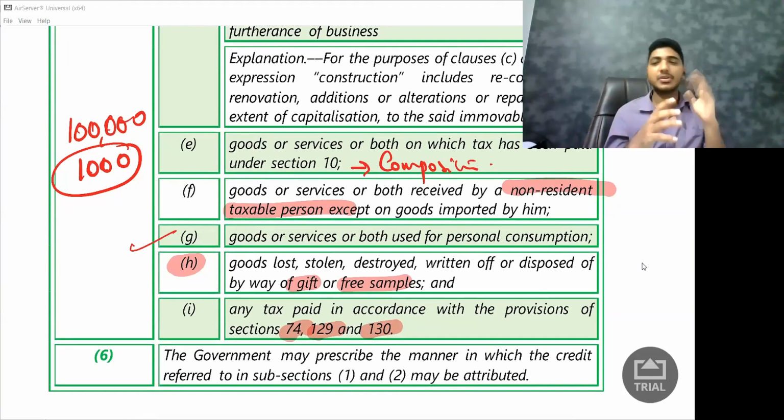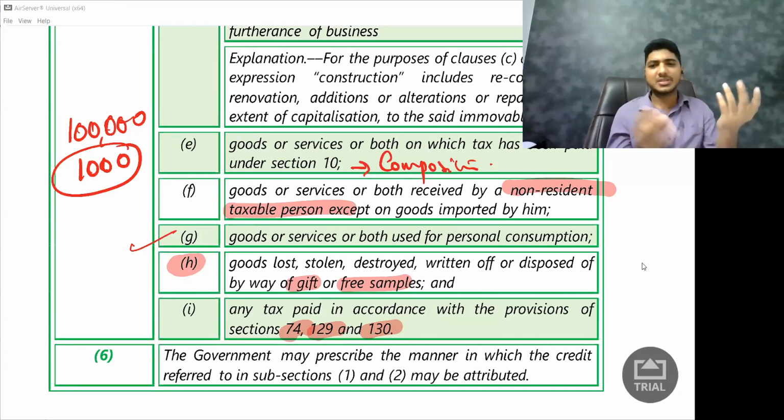If I'm purchasing something for personal consumption, there is no credit. If goods are stolen, destroyed, lost, written off, or disposed of by way of gifts or samples, there is no credit. The last one is any tax paid in accordance with section 74, that is fraud cases, or 129, 130, that is investigation cases, I will not get the credit.